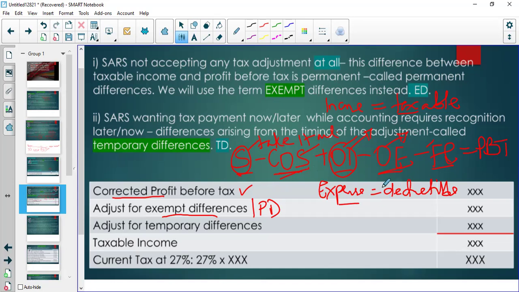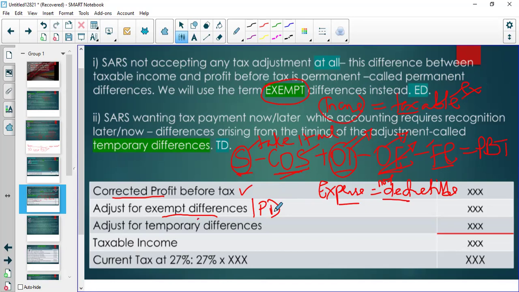But there are some things that should not be deducted. They are not deductible. Right. In other words, SARS doesn't want you to subtract those expenses because according to SARS, they should not be deducted. So they are non-deductible expenses. So we would have deducted them according to the rules of accounting, normal accounting. We subtract, we add, we subtract. But there are things that are non-taxable. Income that is non-taxable should be excluded. Right.